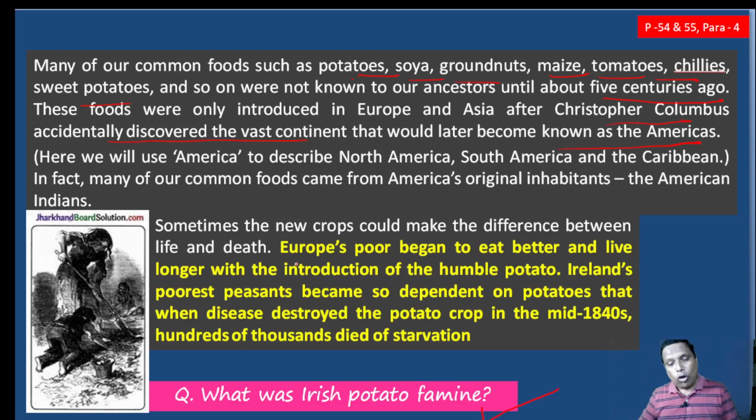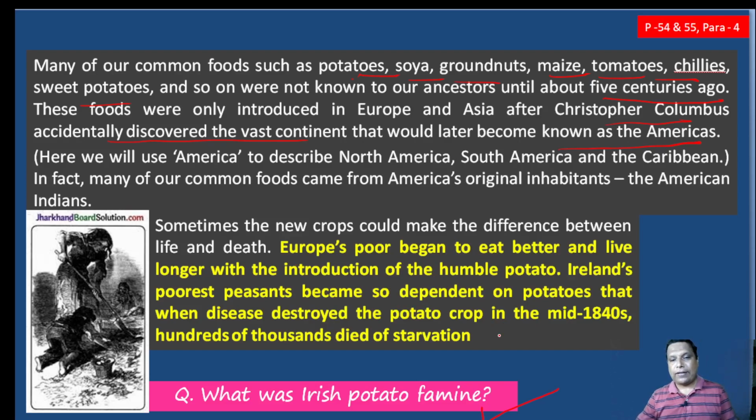The Irish often termed it the humble potato. So Ireland's poorest peasants became so dependent on potatoes that when disease destroyed the potato crops in the mid 1840s, hundreds of thousands of people died of starvation.